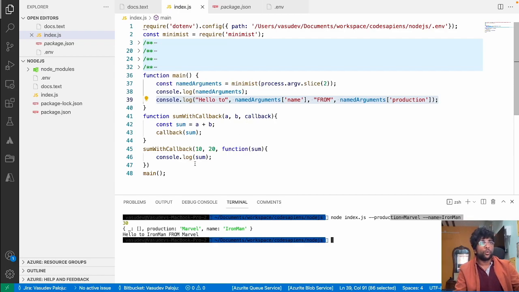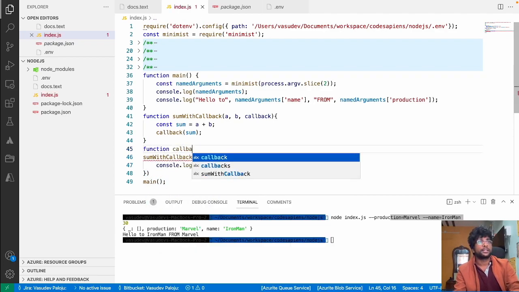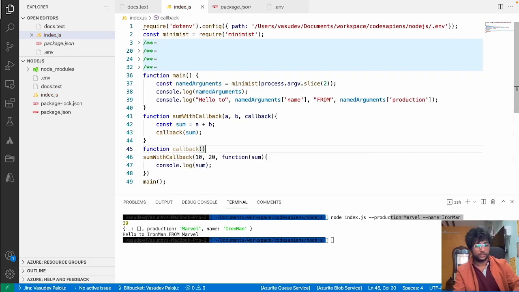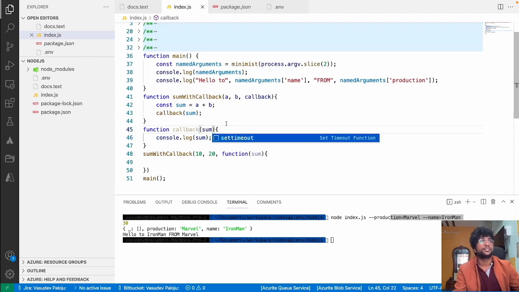But here, what is this syntax called? This syntax is called passing a callback. So it is nothing but function callback, right? So this callback does nothing. It just console.logs sum, and who is calling this function?